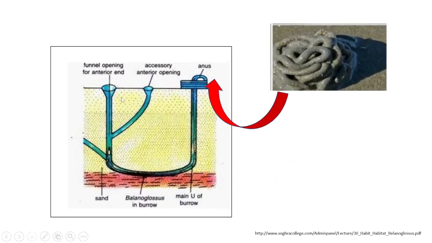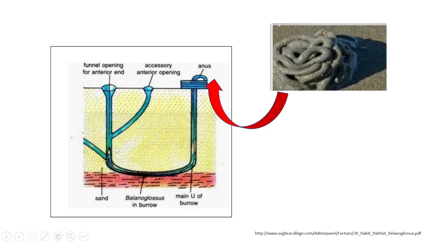So this is the burrow of a Balanoglossus. You can see this is the U-shaped burrow with two vertical limbs, and this is the anterior region. Anterior means the region where the head of the Balanoglossus can be seen. Another distinguishing feature of the anterior region is that the openings are funnel shaped, and in most cases the anterior opening will be branched.